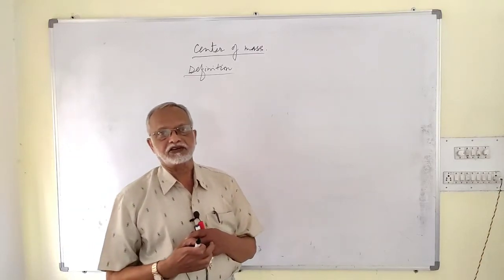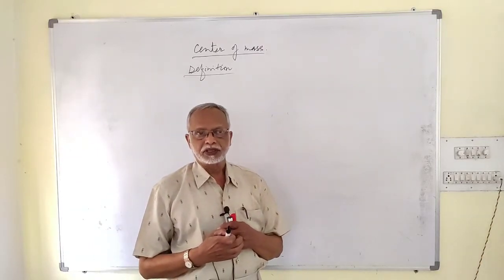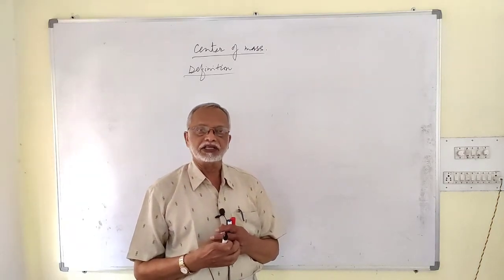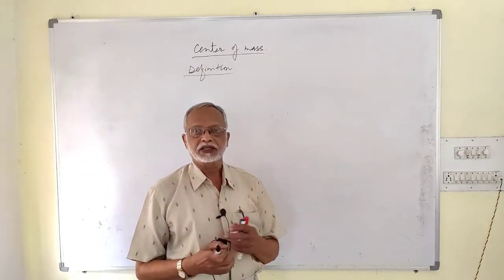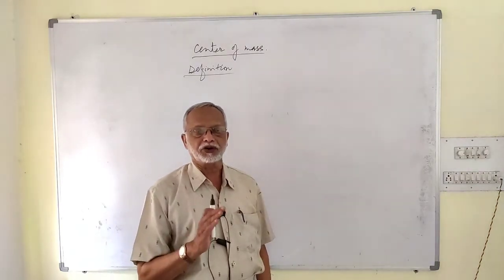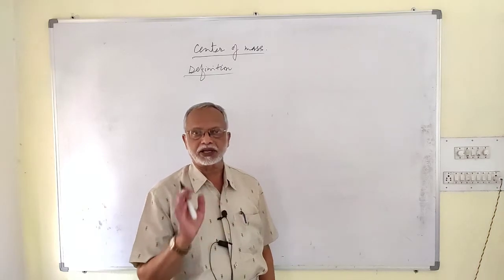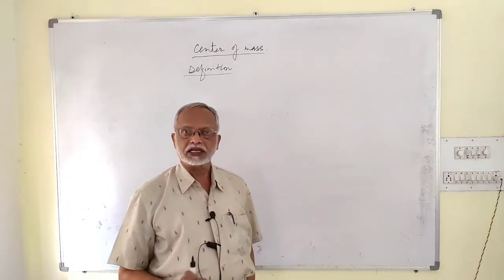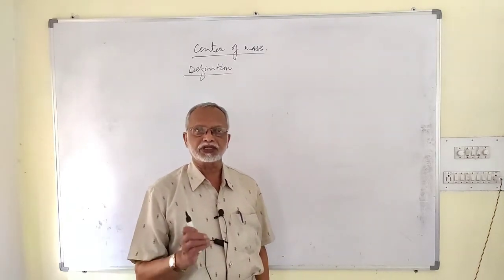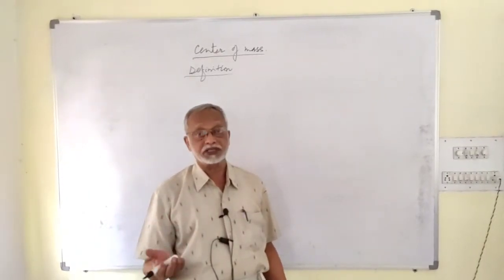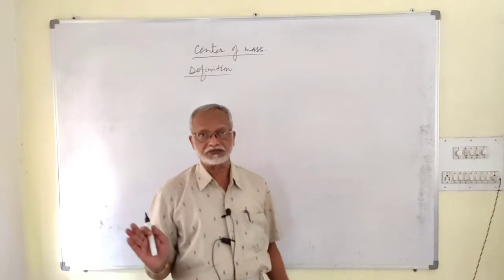Today we will start center of mass. It can be defined in many ways. One definition is it is the point at which the whole mass of a body or a system of bodies is supposed to be concentrated. It is not necessary that mass should be present at the center of mass. Mass or matter may be present or may not be present at the center of mass.